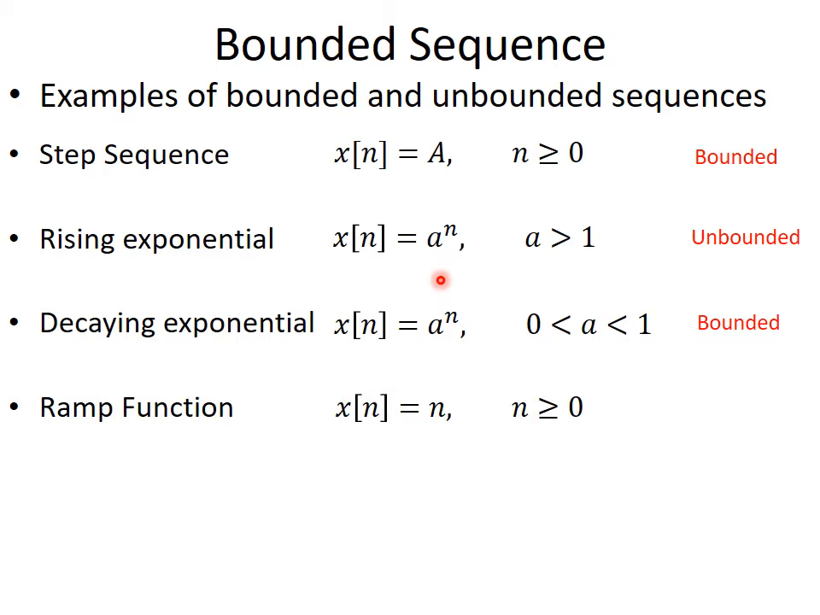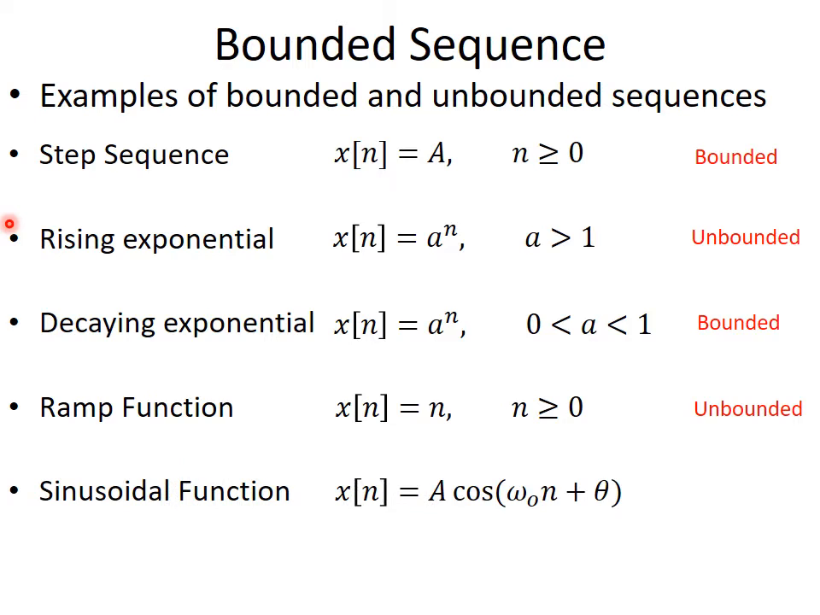Ramp function, x of n equal to n when n is greater than or equal to 0. So this signal also increases, and when n reaches infinity, its value will be infinity as well. The difference between rising exponential and the ramp function is that the ramp function increases linearly and rising exponential grows exponentially. Final value of both functions is infinity, and they are always increasing, and therefore both are unbounded.